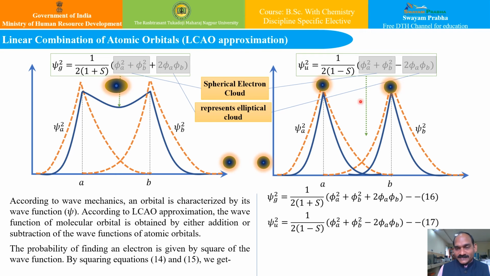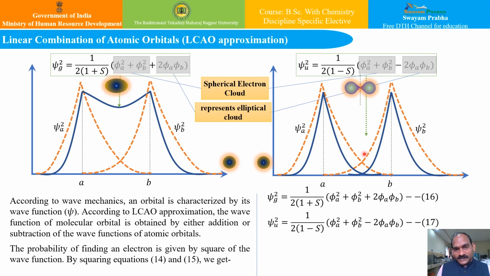Whereas in the other case, exactly the same part is subtracted, and therefore it is the antibonding part, wherein the electron density has been subtracted, and therefore these two atomic orbitals take the shape like this. That means the probability of finding the electrons becomes nullified over here, and it comes to this lower level. So we can explain this particular part using this figure very easily.